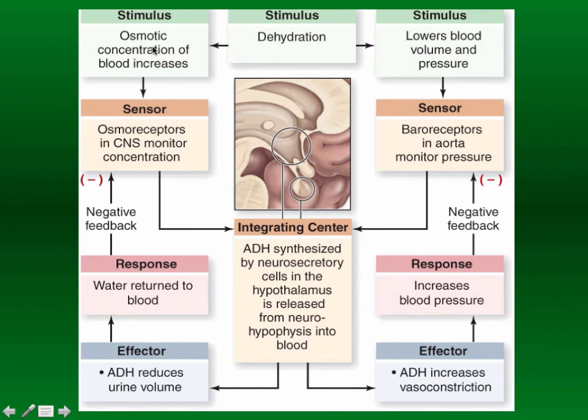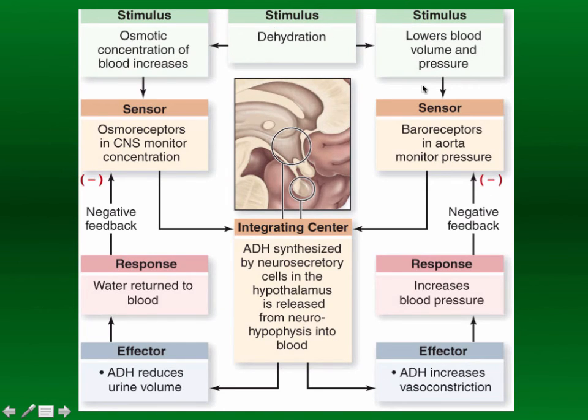So you imagine in your blood, you've got concentrations of all different kinds of things. You've got solutes in there of all different kinds: hormones, nutrients, waste, blood cells themselves, ions floating around, all kinds of stuff hanging out there in the blood. And so if you get rid of water, but don't get rid of solutes, then the relative concentration of the blood is going to go up. So the osmotic concentration increases as dehydration increases.